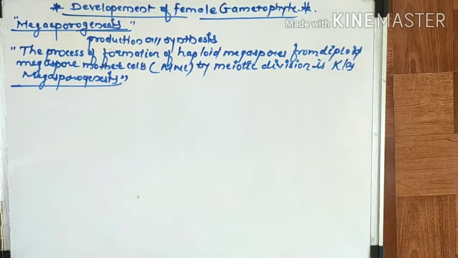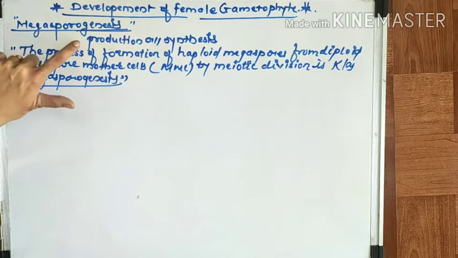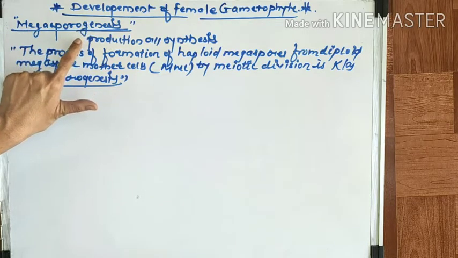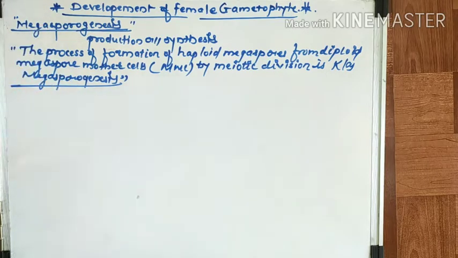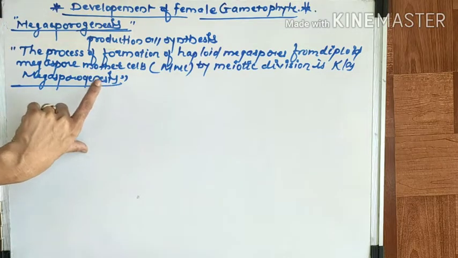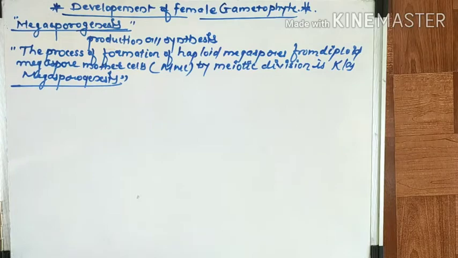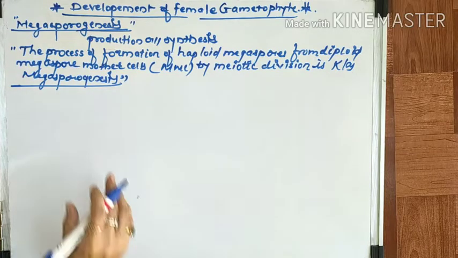So what do you mean by megasporogenesis? The process of formation. What is formed here? A megaspore is formed. Megasporogenesis means production and formation, and megaspore means formation of a megaspore. How does this happen? Megaspores are haploid in nature. So formation of haploid megaspores from diploid megaspore mother cells by meiotic division is known as megasporogenesis.